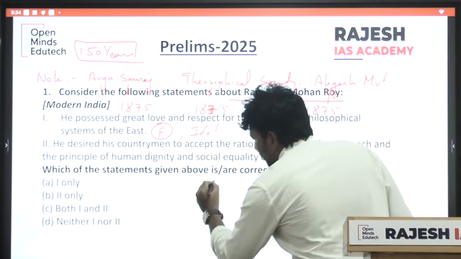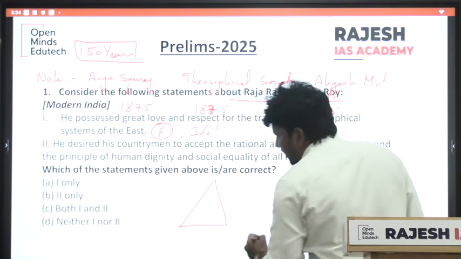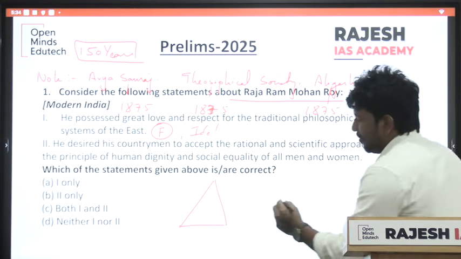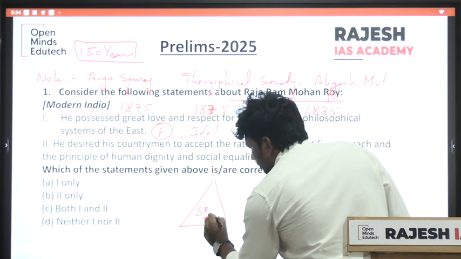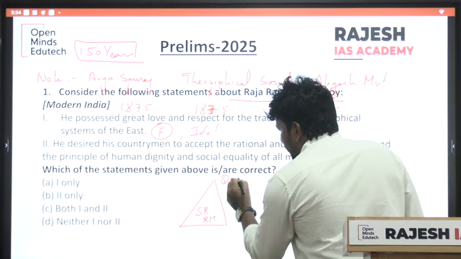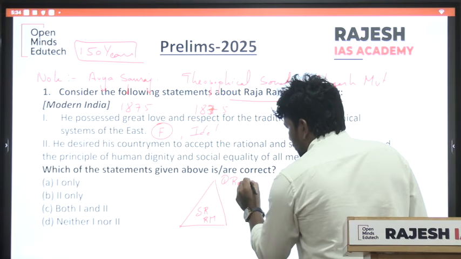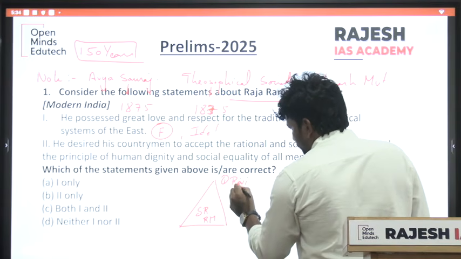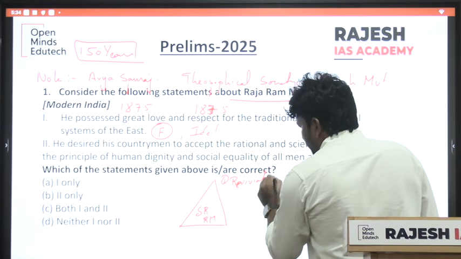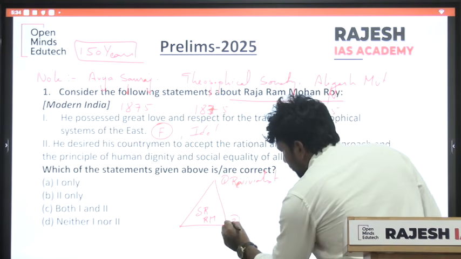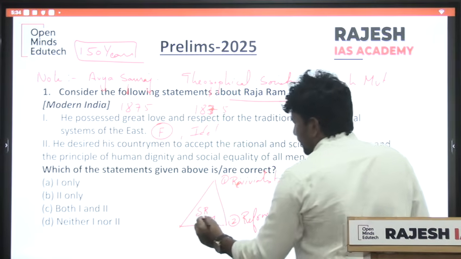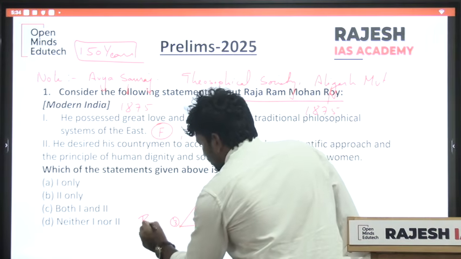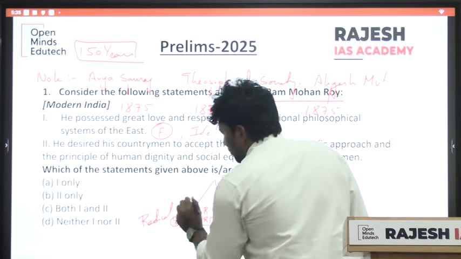You should know that there are three ideologies in the socio-religious reform movement: revivalist, reformist, and radicals. Got it right?